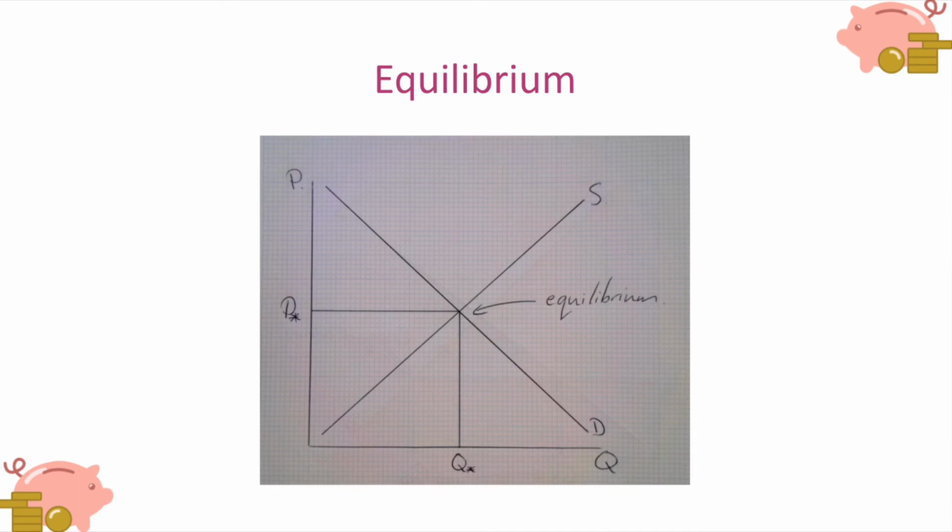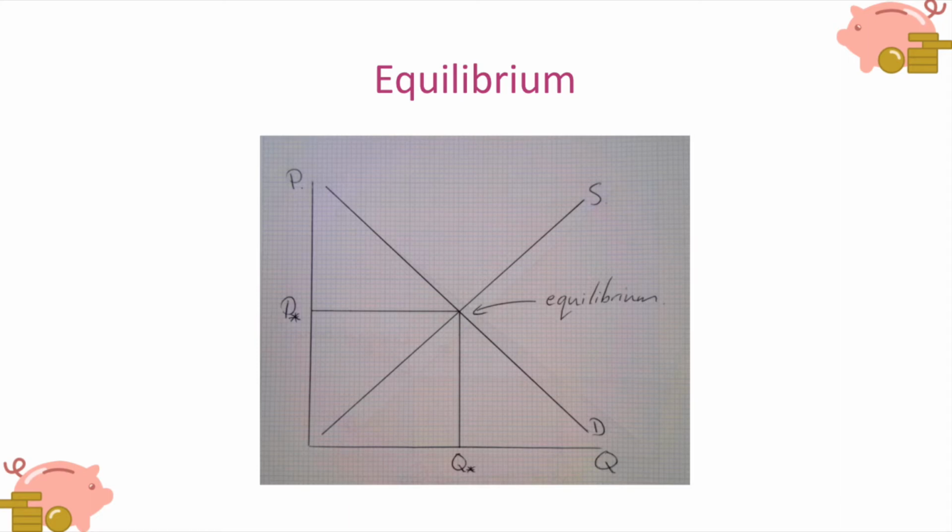So here in this very familiar diagram, we've got a market not failing. This market has arrived at the equilibrium position, and we call that P star, Q star. The quantity supplied at that price is equal to the quantity demanded. Therefore, the market is cleared, there's no shortage, and there's no surplus.